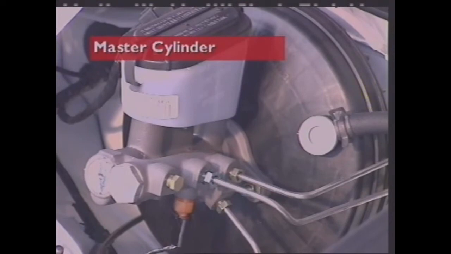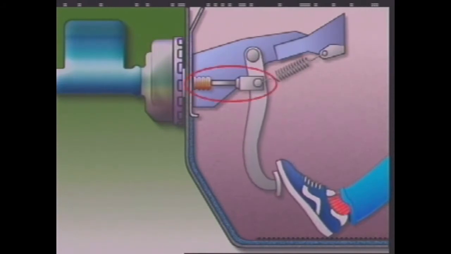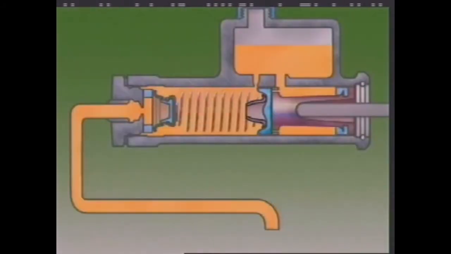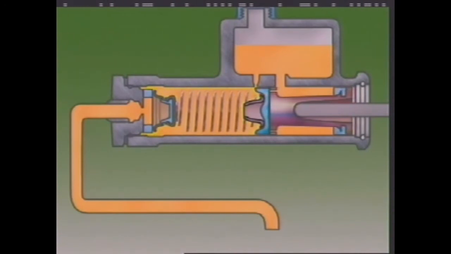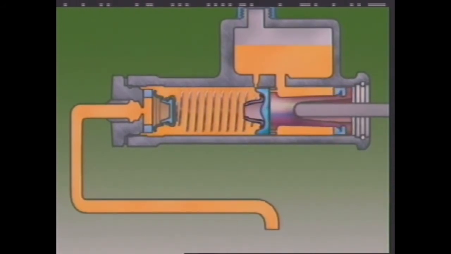This section looks at the master cylinder. The master cylinder is connected to the brake pedal via a push rod. This is a single master cylinder for a drum brake system. Its one piston has a primary and a secondary cup. These are also known as seals, because when force is applied to the brake pedal, the primary cup seals the pressure in the cylinder. The secondary cup prevents loss of fluid past the end of the piston.